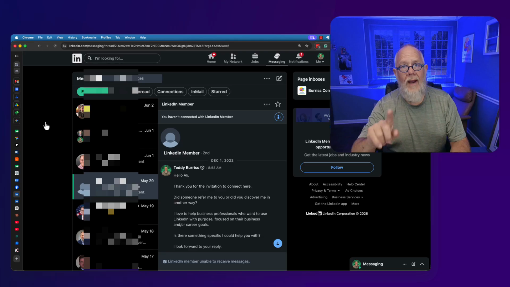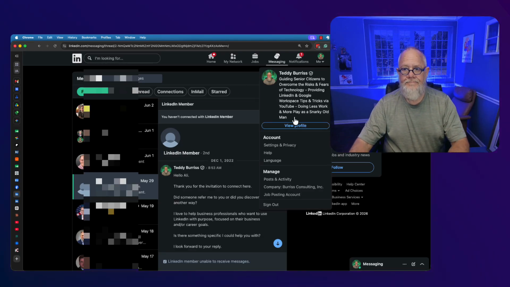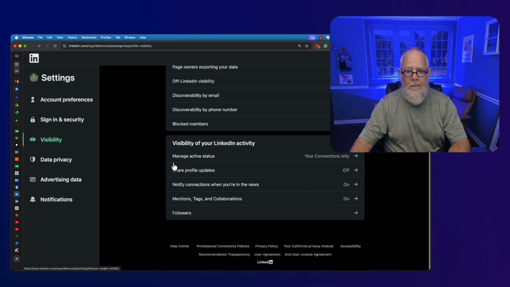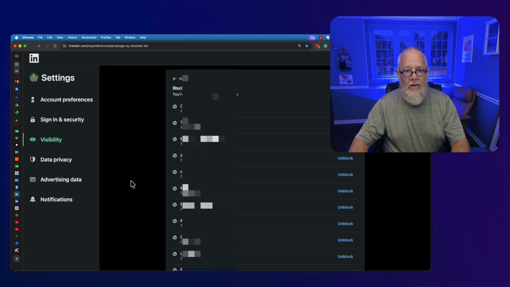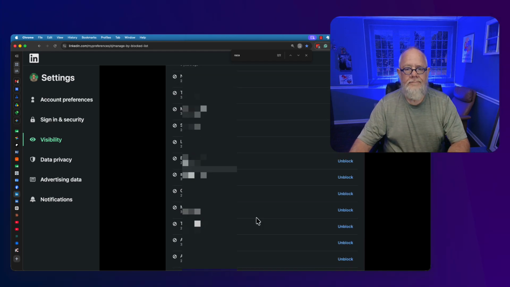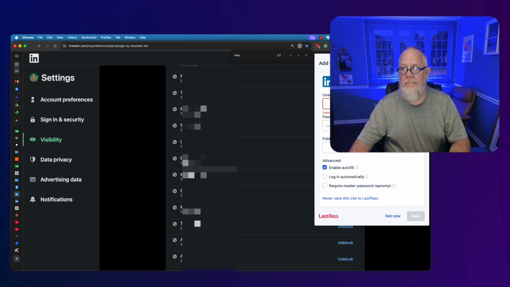Now let's go see what happens when I unblock this person. Visibility, blocked members. Now I've got to go find this person's name. Hang on a second while I do that. Here he is here. I'm going to unblock him. I need to put in my password. Unblock. Now the person's unblocked.